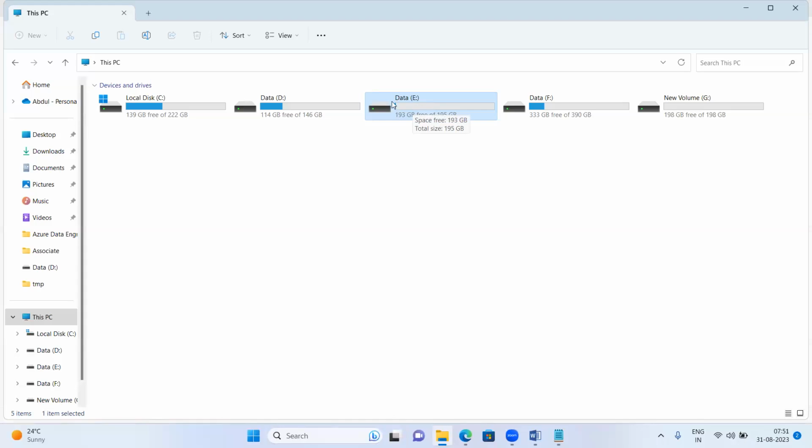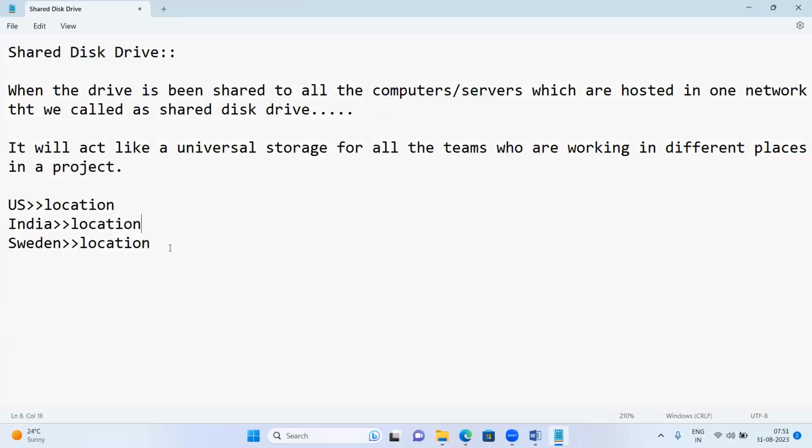Like, we can store the project related data, the documents, the files, functional documents, domain related documents, and architecture documents of our project.